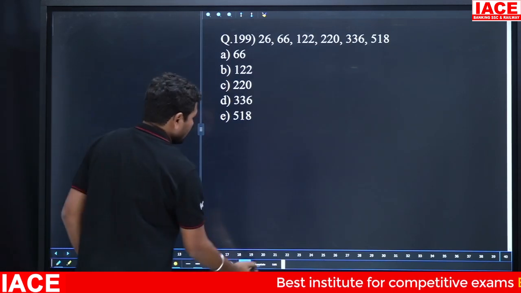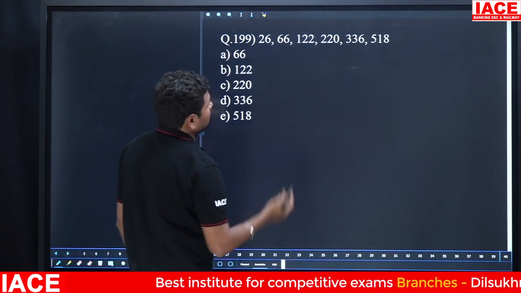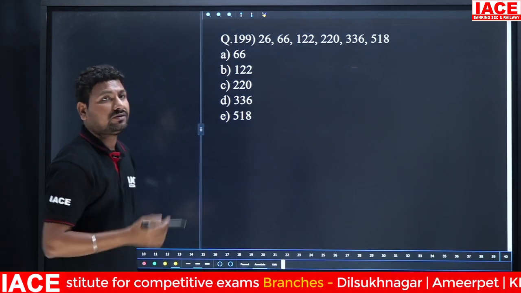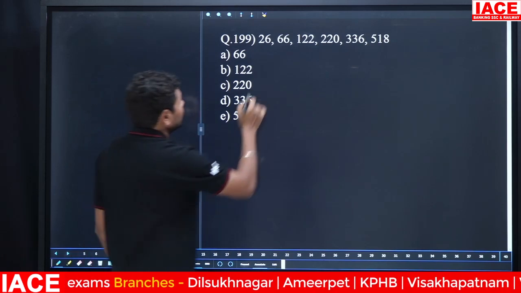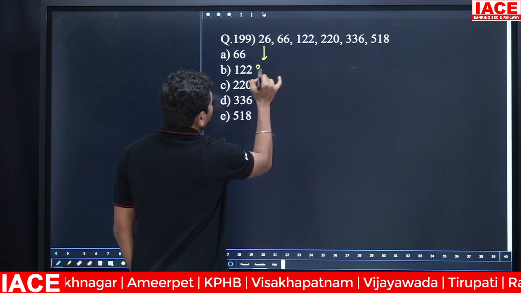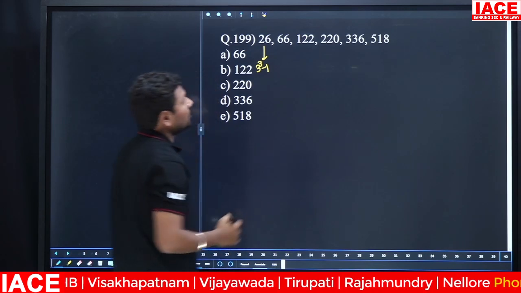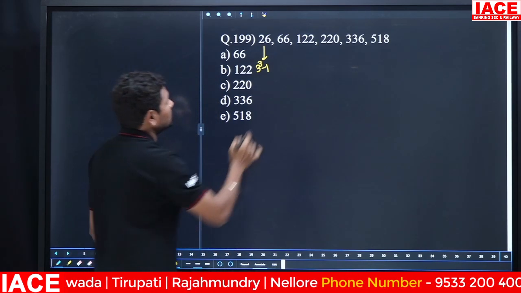Next, 26, 66, 122, 220, 336 and 512. When you observe the question closely, you can easily get the values. Here 3 cubed minus 1. 3 cubed is 27, and 27 minus 1 is 26.